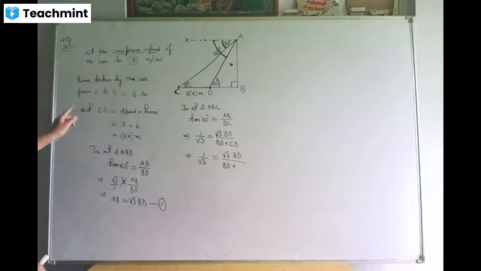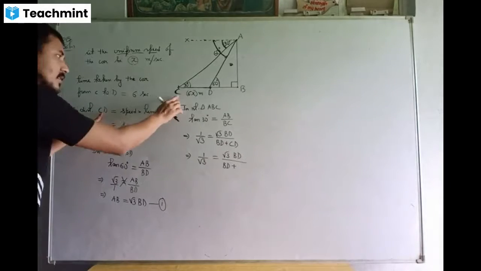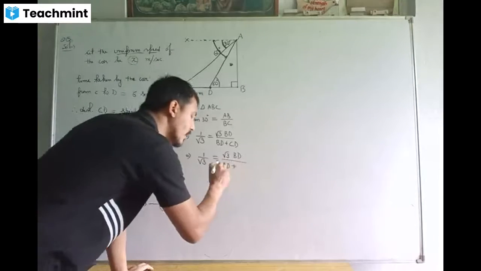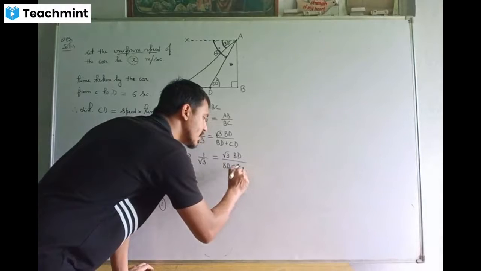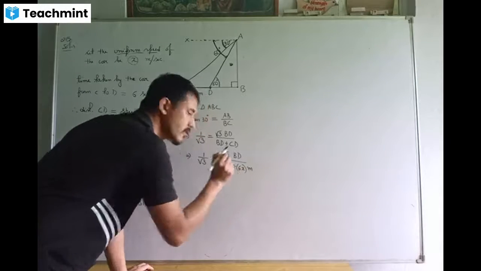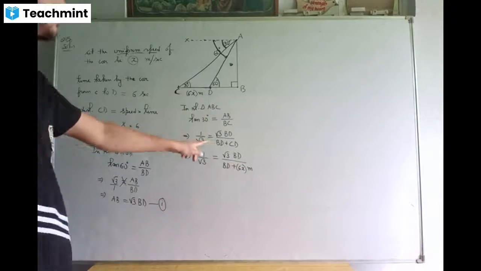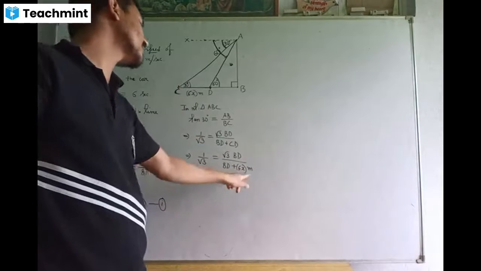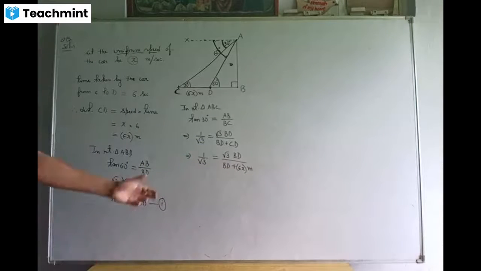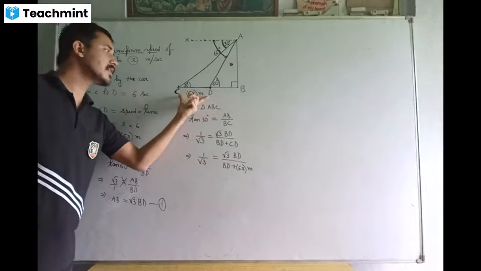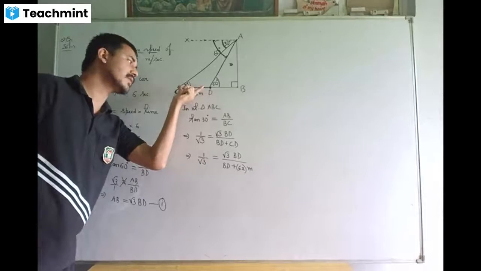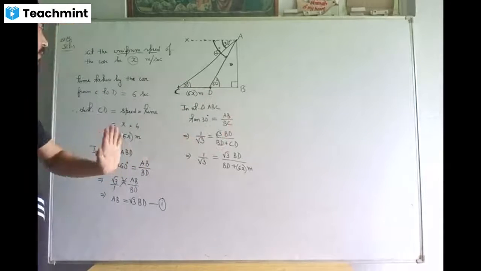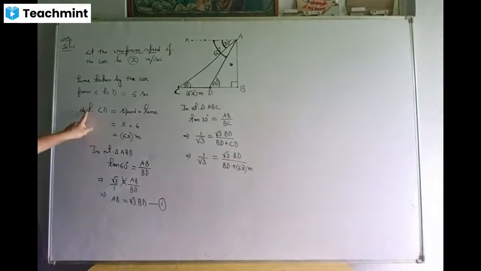We have calculated distance CD. Distance CD we have calculated as 6x meters. Okay? Distance CD has been calculated as 6x meters. You cannot take CD in time. CD means length of a side. Length of a side cannot be taken in time. So that is why we calculated the length of CD, means distance CD, okay?